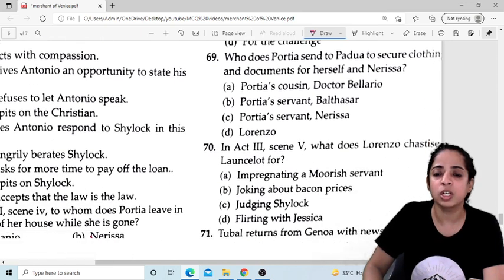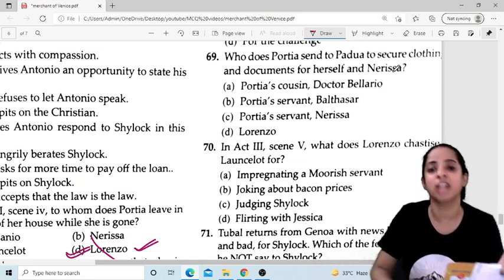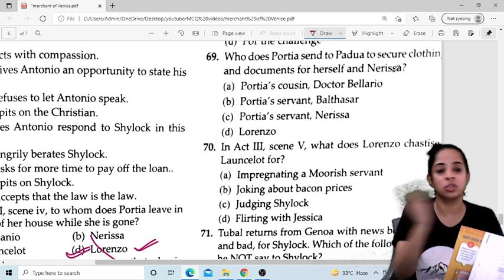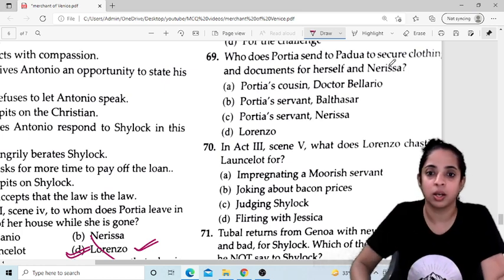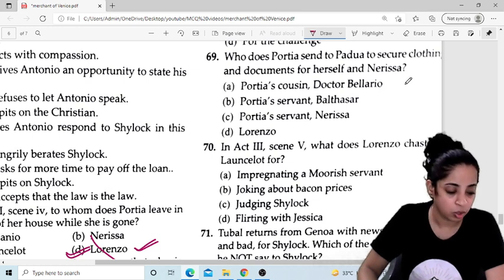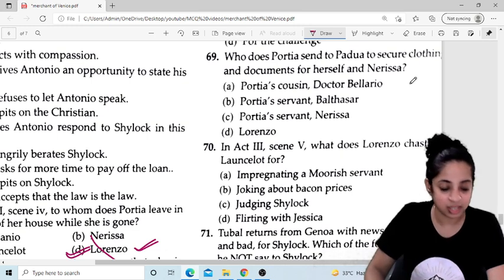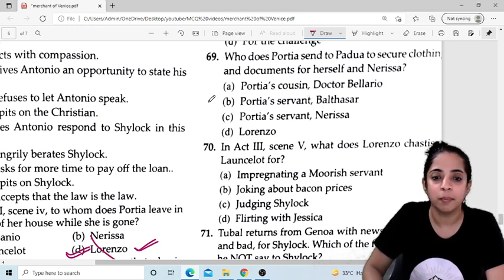Now, who does Portia send to Padua to secure clothing and documents for herself and Nerissa? Okay, so she actually goes to her cousin. So the previous question was correct. Who does Portia send to Padua to secure clothing and documents for herself and Nerissa? Portia's servant, that is Balthasar. Correct? B is the correct answer.